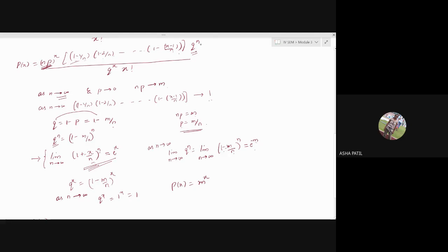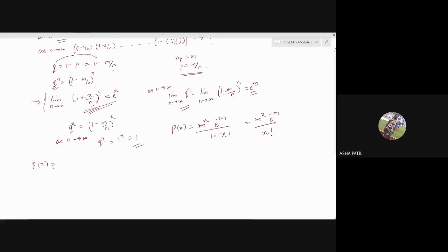Then q raised to n as n tends to infinity is e raised to minus m. And the denominator q raised to x is again 1, and you have x factorial. So this is the Poisson distribution function, that is, m raised to x e power minus m divided by x factorial.